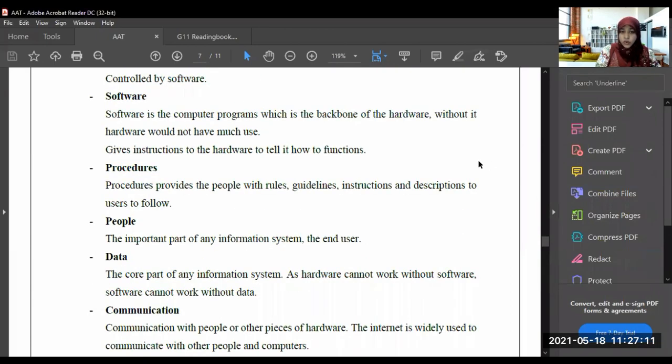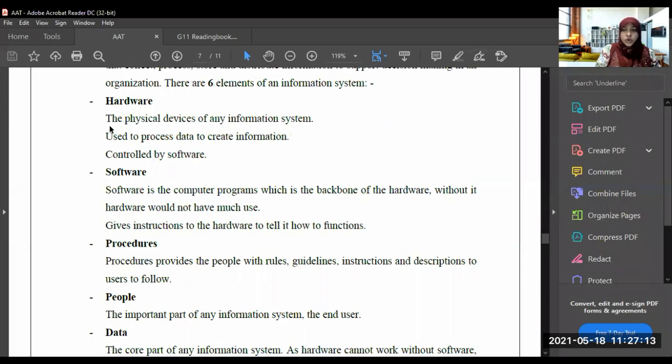Okay, that's why it's called hardware. Whatever the physical devices, the outer appearance, it is physical, we can touch and see them. So the physical devices of any information system are hardware, used to process data to create information. So these hardware, we use them for what? To process the data to create information.